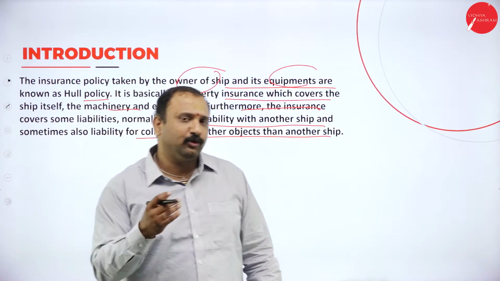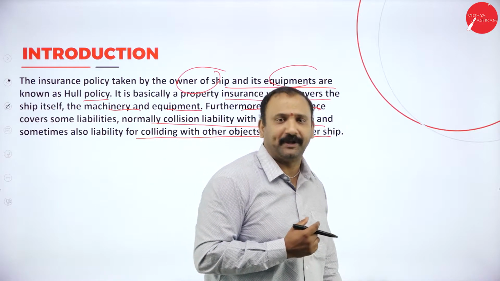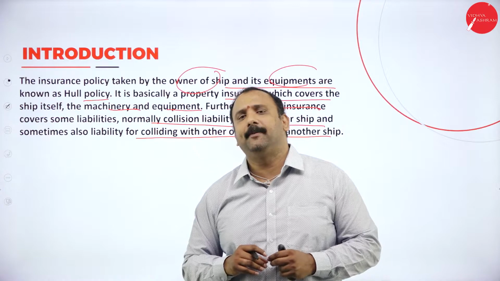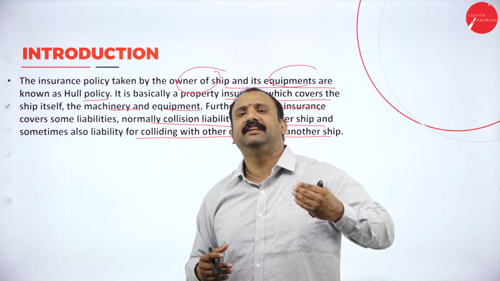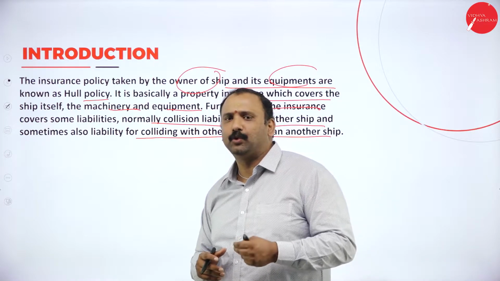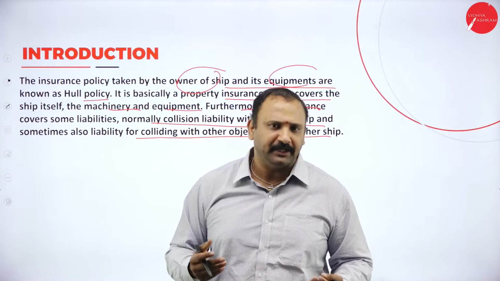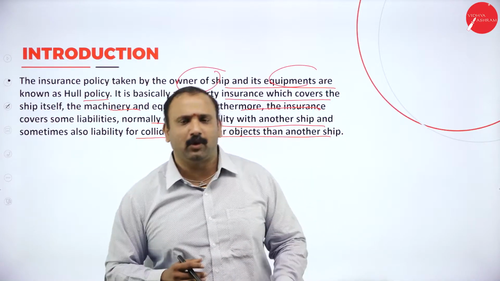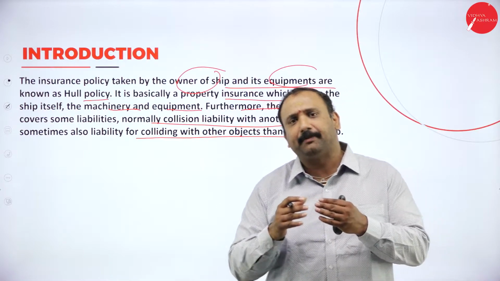So now we have to look into the ship as a property. That's where the Hull policy comes into picture. Now, the Hull policy's ideology is that, like any other moving object, the ship is also a moving object that goes across the sea carrying the tonnage. At some point of time, there might be a failure due to some machinery breakdown. Some equipment might not have been working well. Some meter or some steering might fail. Automatically, it goes on to such a situation that the complete ship breaks down.